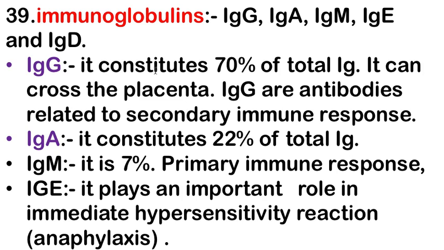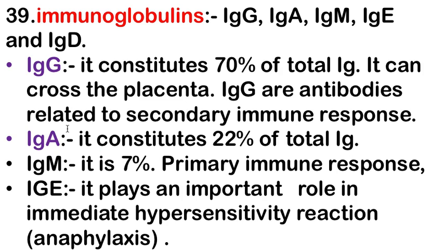Immunoglobulin G constitutes 70% of total immunoglobulin. It can cross the placenta, and immunoglobulin G antibodies are related to the secondary immune response. It's a very important point.